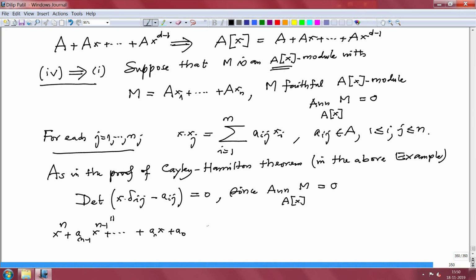This is 0, and a0 to a_{n-1} are elements in the ring A.